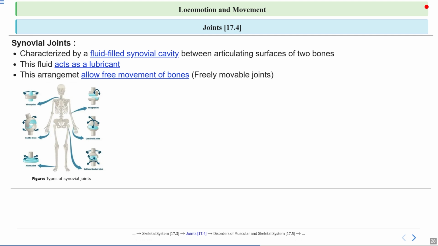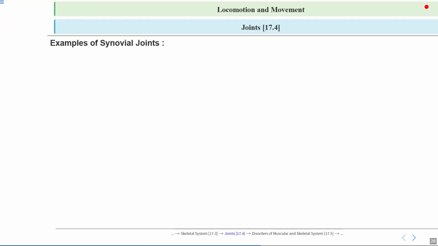Take a look at this diagram of a synovial joint. You can notice the space between the bones and the fluid-filled cavity, and this visual helps us see how all parts fit together to allow smooth, flexible movement. So always remember this picture.